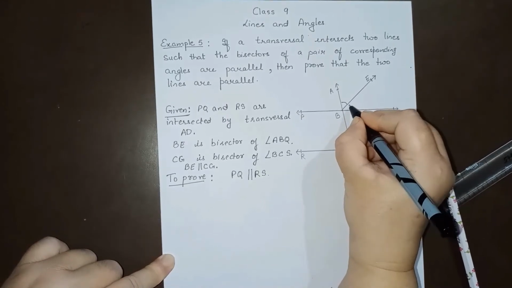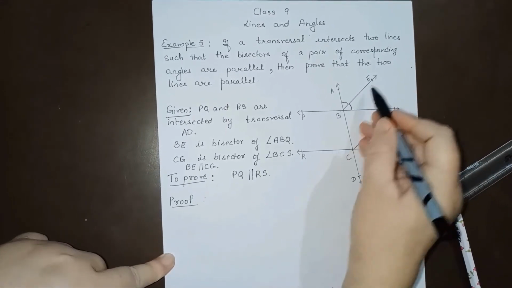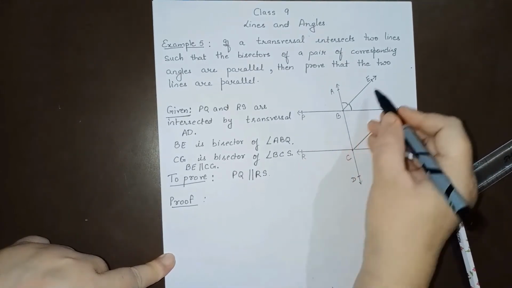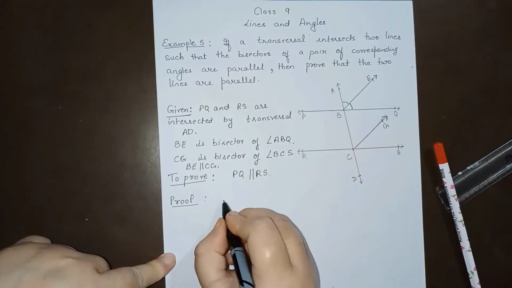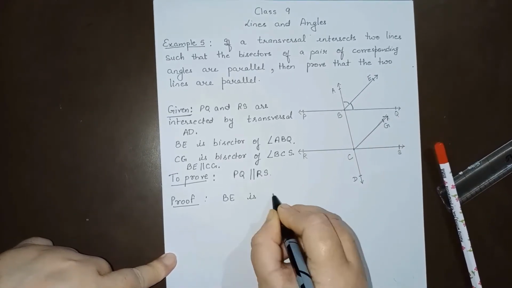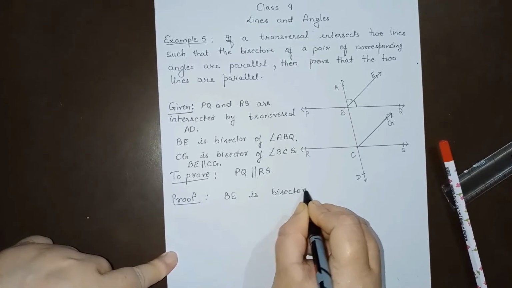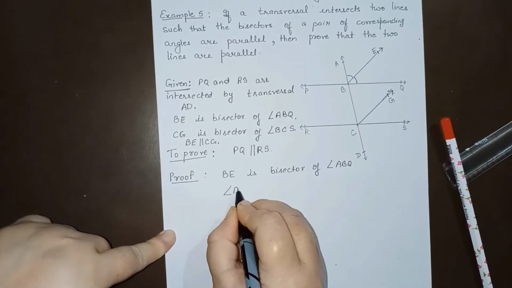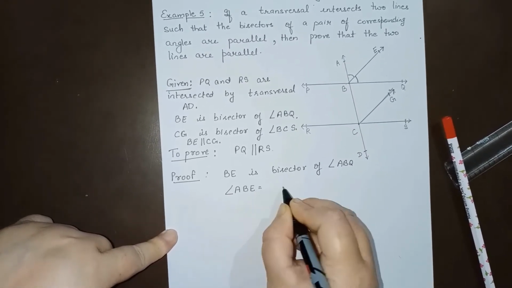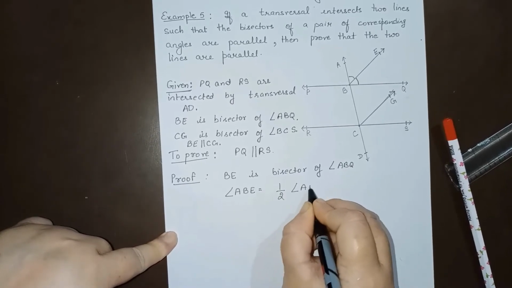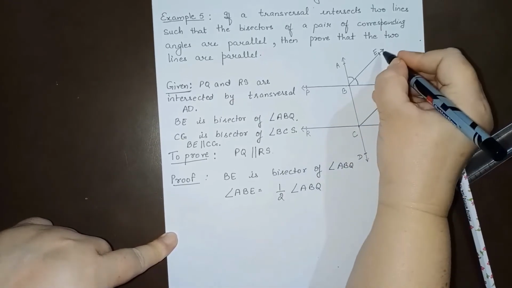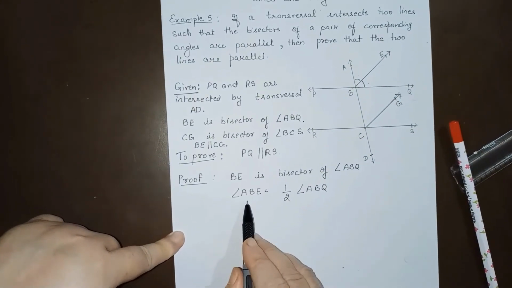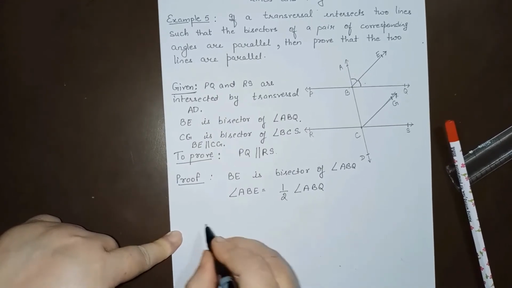So we have, just see, BE is the bisector of angle ABQ. So we have angle ABE is half of angle ABQ, right? Bisector is a ray which divides the given angle in two equal parts. So ABE will be half of angle ABQ.